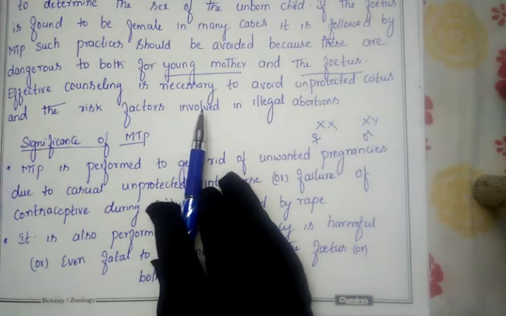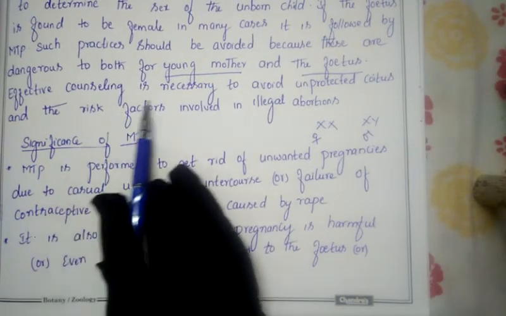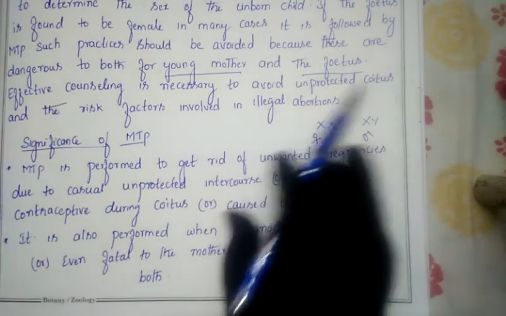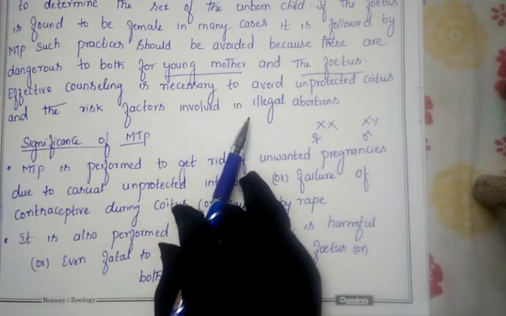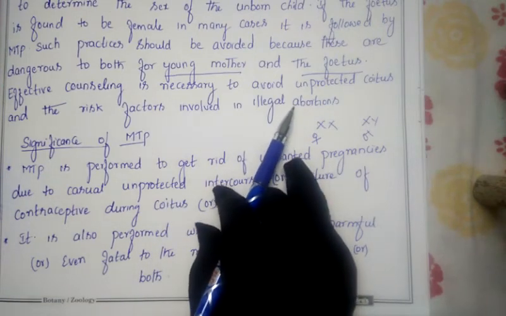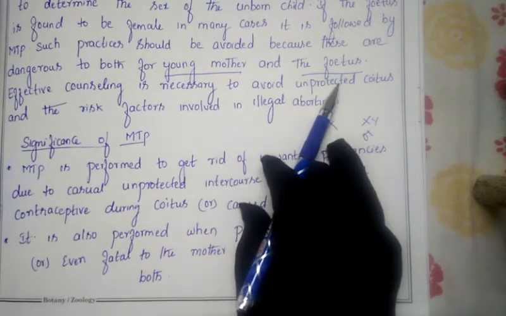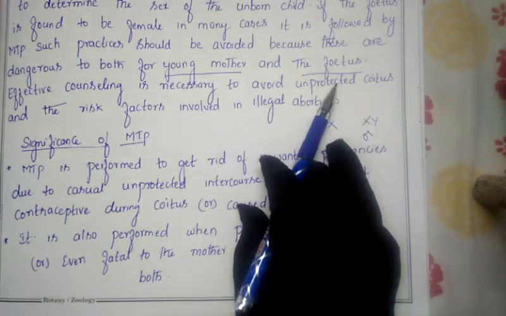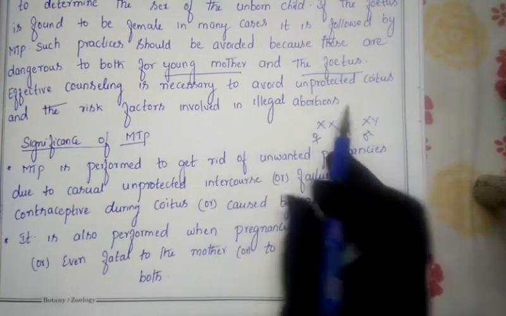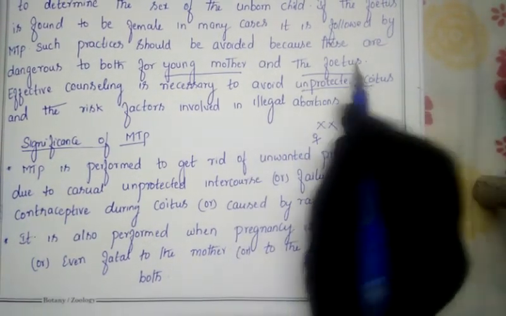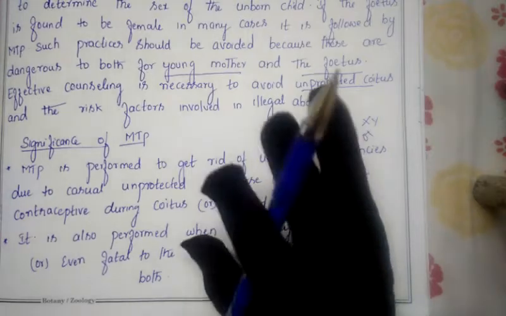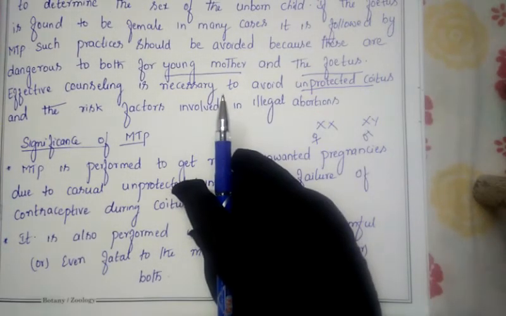Such things are present, and effective counseling is necessary to avoid unprotected coitus and the risk factors involved in illegal abortion. So we have to give effective counseling to couples in order to avoid unprotected coitus. We have to give effective training and knowledge, because many couples don't know about these concepts.